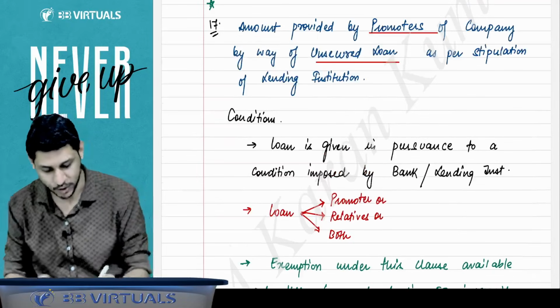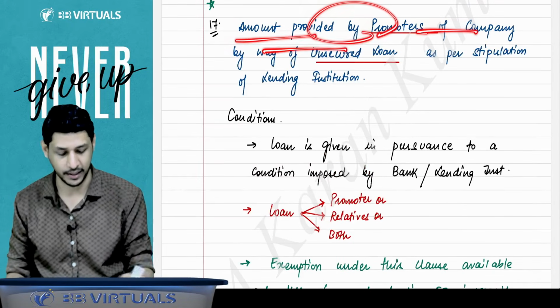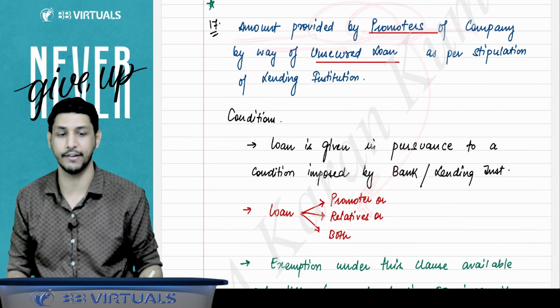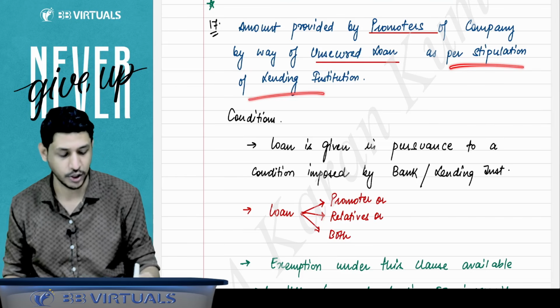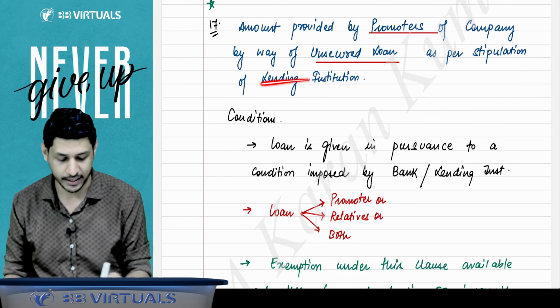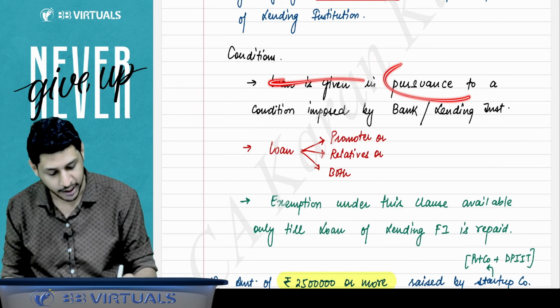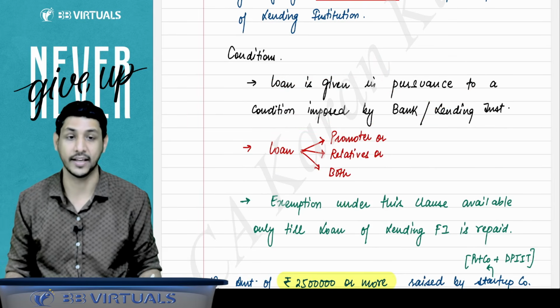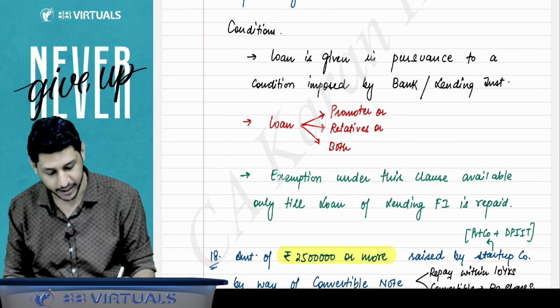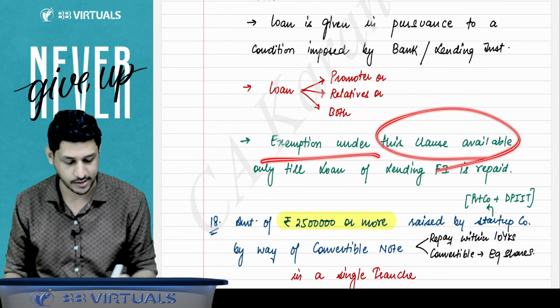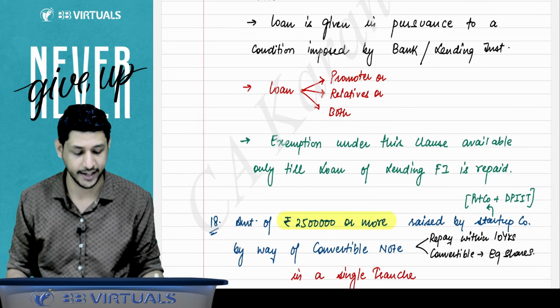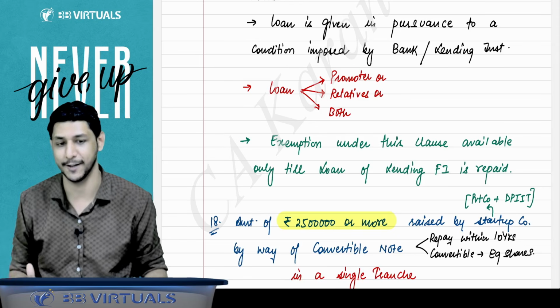This is written over here: amount provided by the promoter of the company. Here they have written promoter, but later on they have explained that it is by way of unsecured loan as per the stipulation. Stipulation means a condition imposed by the lending institution. The loan is given in pursuance of a condition imposed by the banking or lending institution. The loan can be given by the promoters themselves, relatives, or both. Exemption under this clause is available only till the loan of the lending financial institution is repaid.